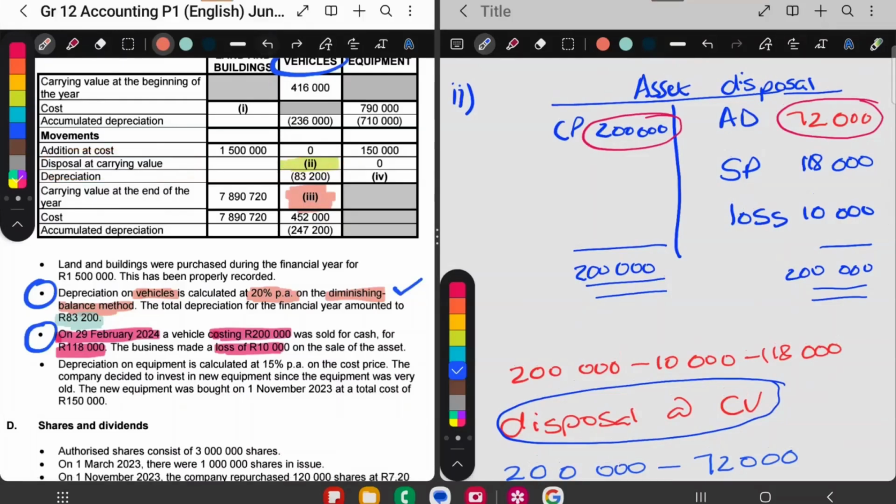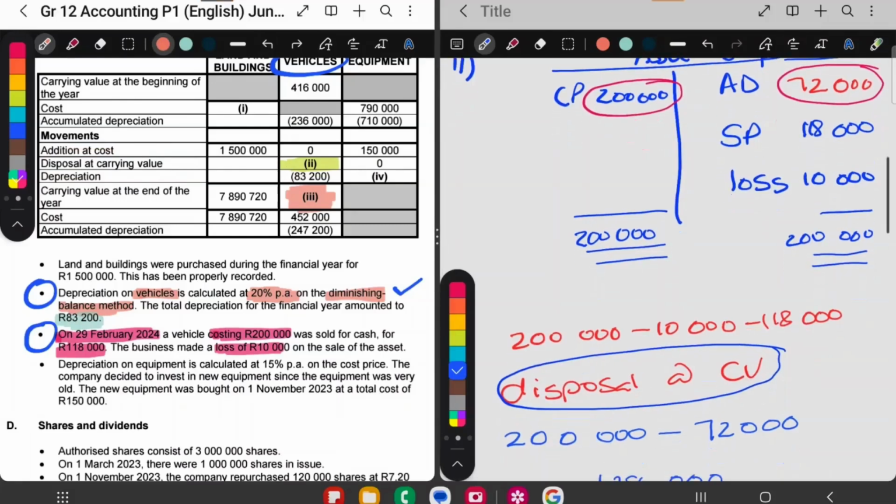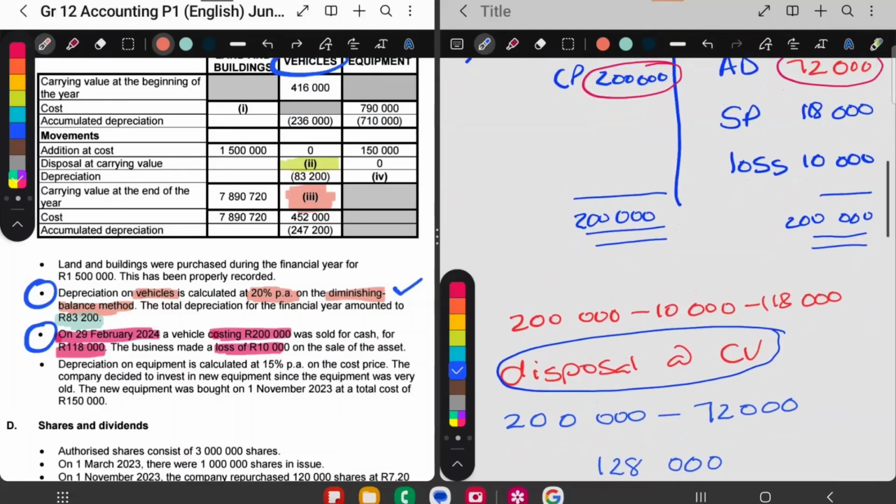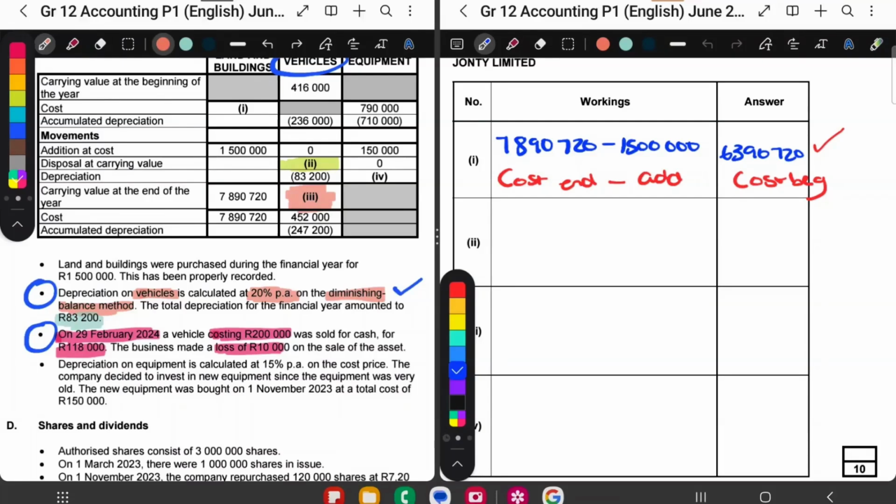So, okay, how are we going to write this now in our answer book? Here's all the information. I'm just going to have to rewrite all of this quickly in my answer book. In my answer book, I first worked out the accumulated depreciation. So I'm just going to write that down. I said 200,000, and then I said minus the loss, and I said minus the selling price.